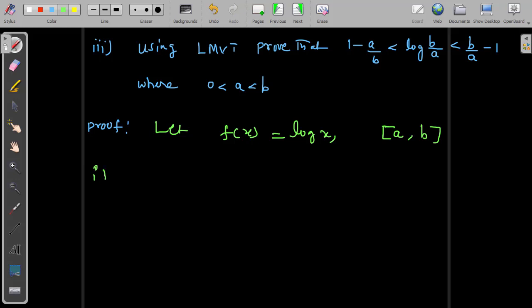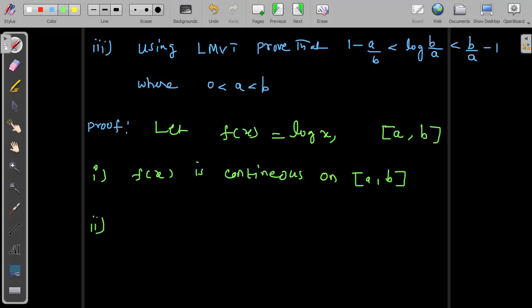So the first condition we need to check is continuity. Clearly we can say f of x is continuous on the closed interval a comma b. The reason is the logarithmic function is continuous on its domain. The domain is 0 to infinity. In this interval 0 is not included, so for every x, if you plug in, you will not get infinity. So it is a continuous function in the interval a to b.